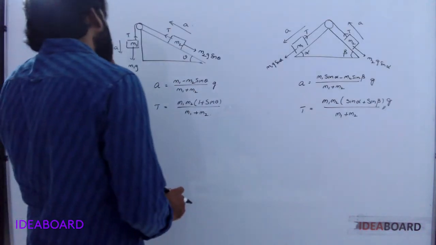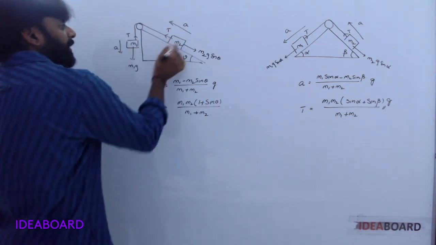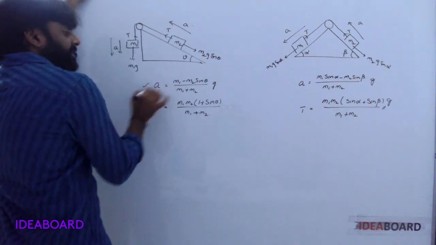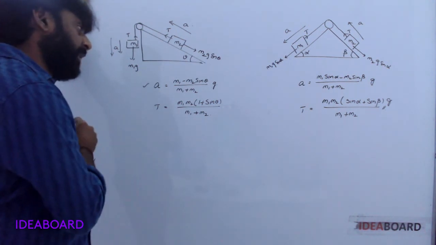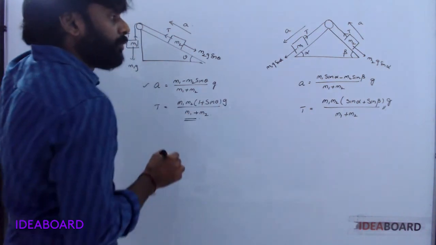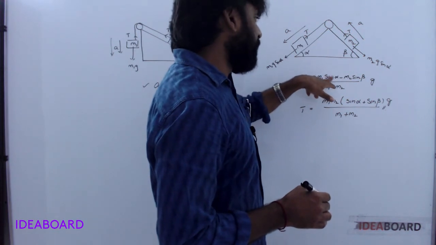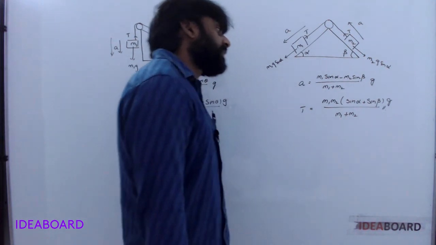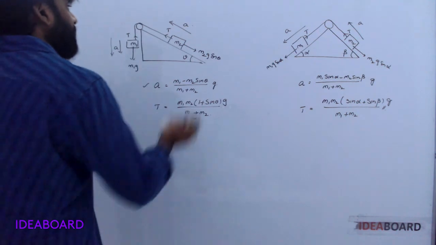See next one, inclined plane. M1, M2. Here M1 is more compared to M2. So acceleration is in the downward direction. In this case, acceleration is equal to M1 minus M2 sin theta by M1 plus M2 into G. Tension is M1 M2 (1 plus sin theta) into G by M1 plus M2. Okay. Another one. In this case, acceleration is M1 sin alpha minus M2 sin beta by M1 plus M2 into G. Tension is M1 M2 (sin alpha plus sin beta) into G by M1 plus M2. Okay. One example.